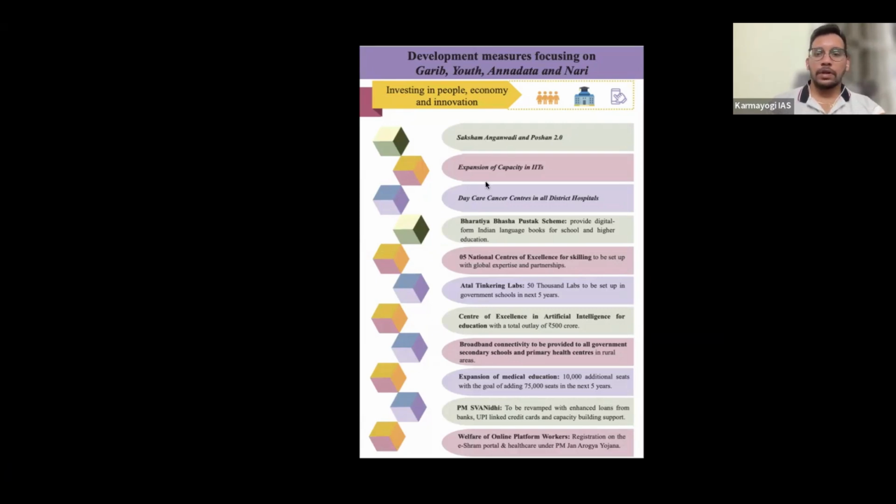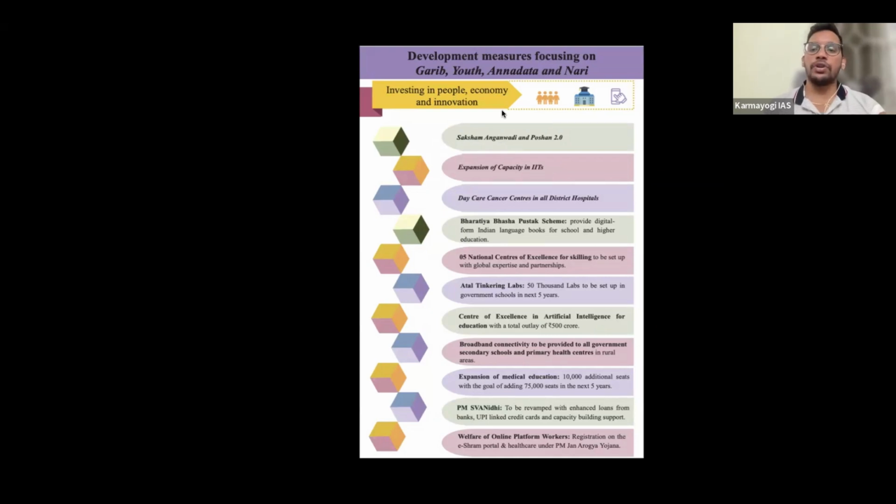You can see here, investing in people and innovation. So this is agriculture, rural MSMEs. After that, this is investment. We have four engines. What are the four engines? Agriculture, then MSMEs, exports and investments. So in the investments, the government said that they are going to do all these things. I'm quickly going through it. You all know these things if you have followed current affairs.